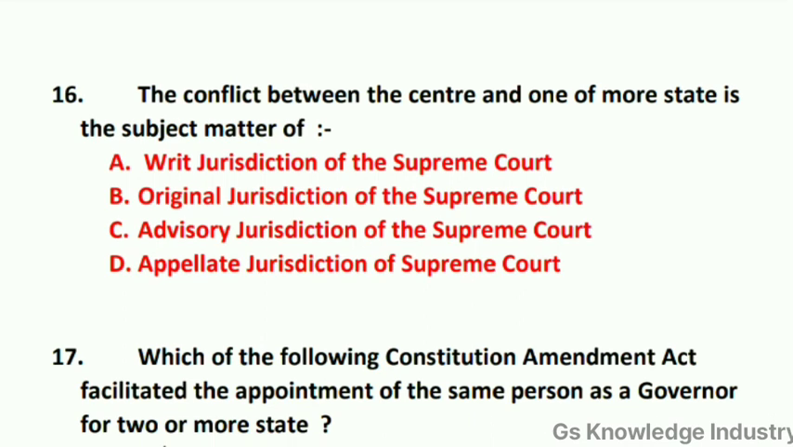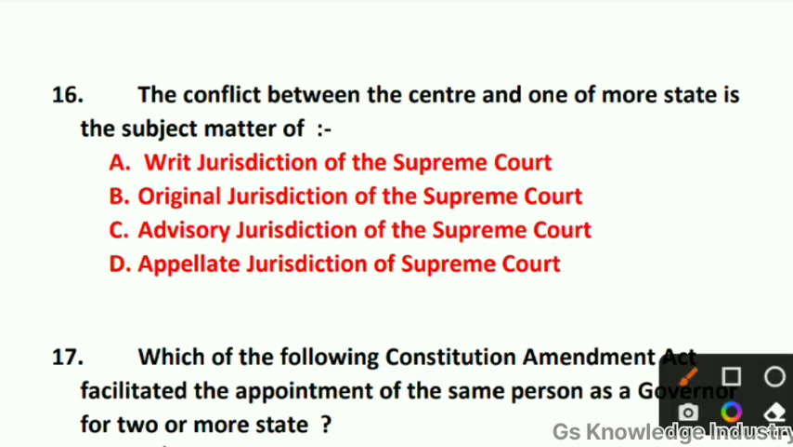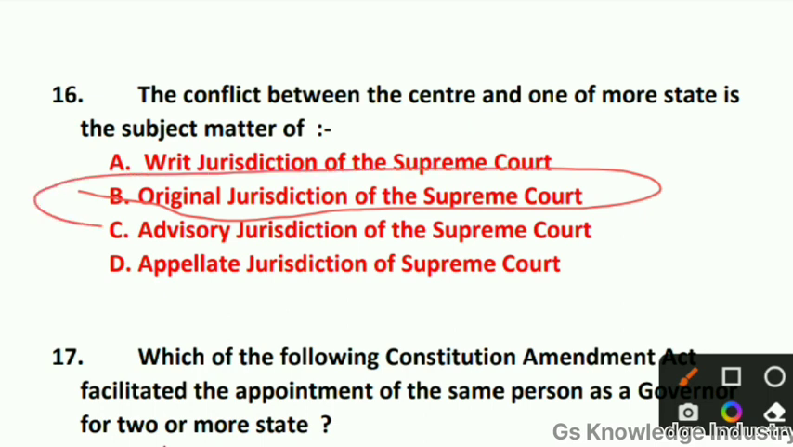And question 16. The conflict between the center and one or more states is the subject matter of option A, writ jurisdiction of the Supreme Court. Option B, original jurisdiction of the Supreme Court. Option C, advisory jurisdiction of the Supreme Court. Option D, appellate jurisdiction of Supreme Court. The correct answer is option B, right? Original jurisdiction of Supreme Court. The conflict between the center and one or more states is the subject matter of original jurisdiction of the Supreme Court, right?